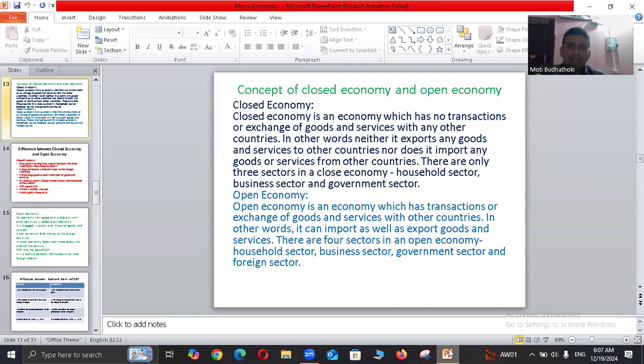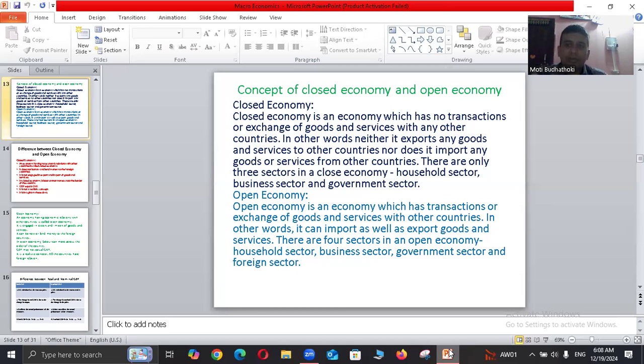A closed economy is an economy which has no transactions or exchange of goods and services with any other countries. In other words, it neither exports any goods and services to other countries, nor does it import any goods or services from other countries. There are only three sectors in a closed economy: household sector, business sector, and government sector. A closed economy is such a type of economy which does not participate in any type of foreign exchange.